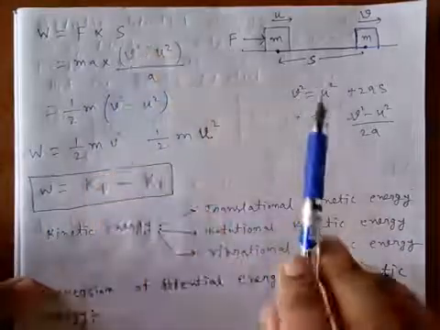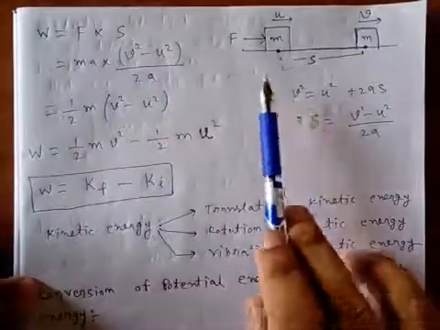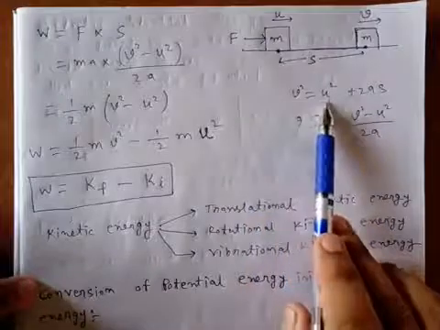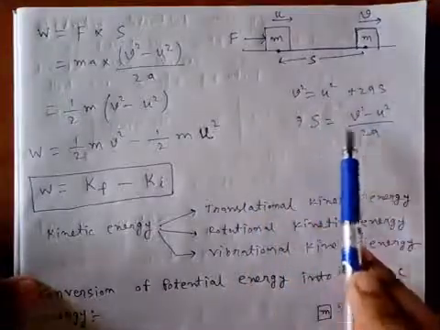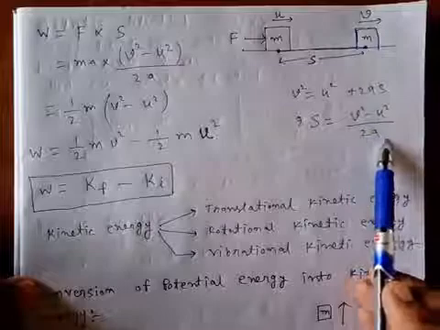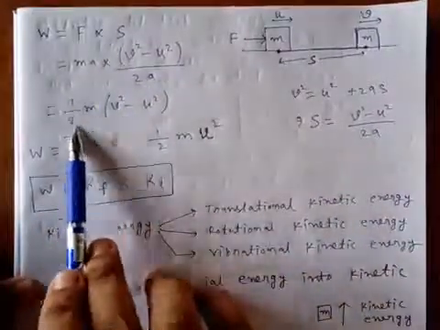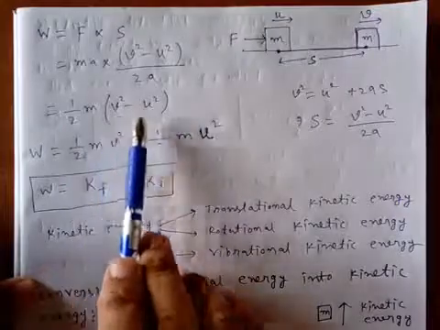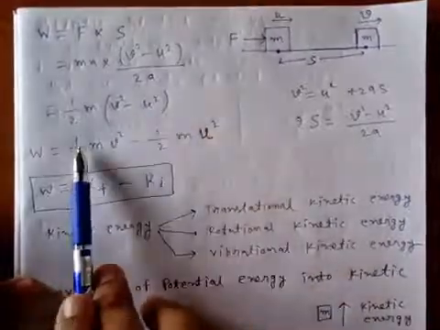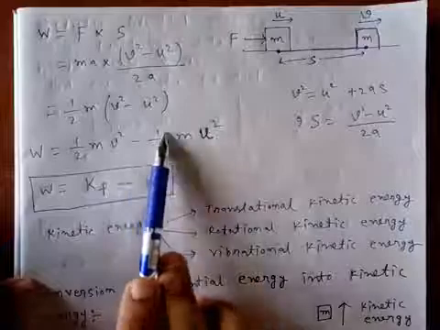Now the velocity changes from u to v, so v square equals u square plus 2as, and s is given by v square minus u square by 2a. So put the value of s here. Simply, half m (v square minus u square) can be written as half m v square minus half m u square.